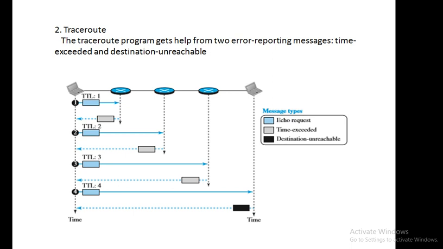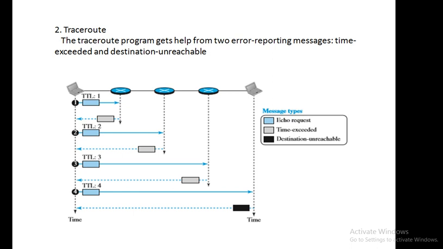Then, to check the second router, it is going to keep TTL equal to 2. Remember, in the diagram it is shown as directly reaching router 2, but that is not the case. It will reach router number 1 first, and then router number 2. Now TTL is equal to 2.